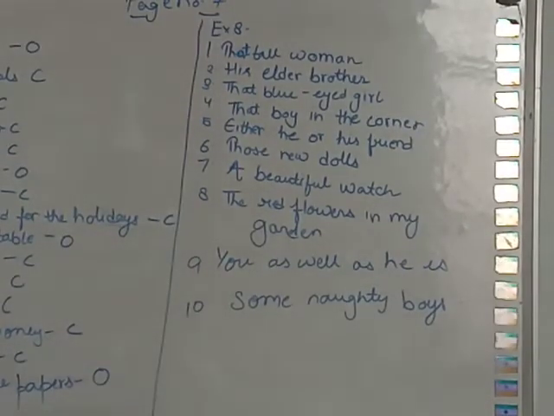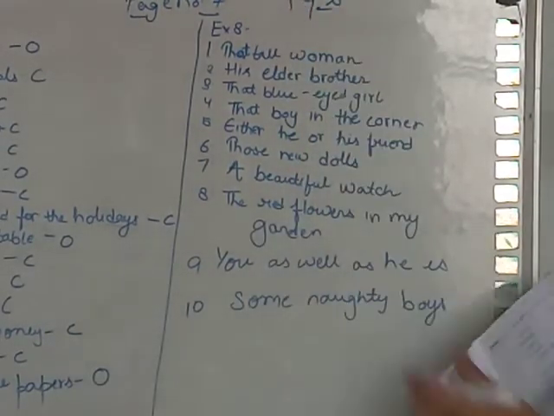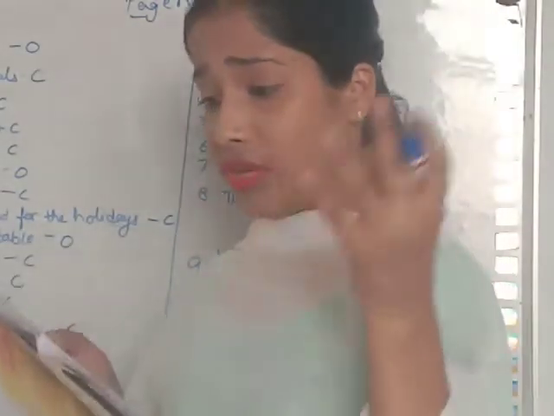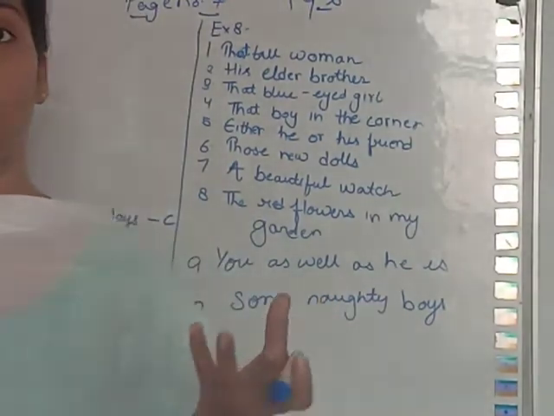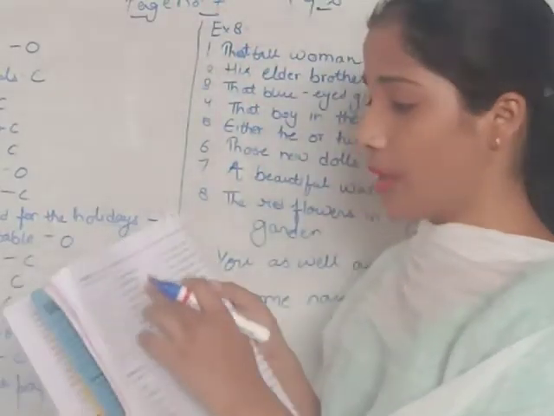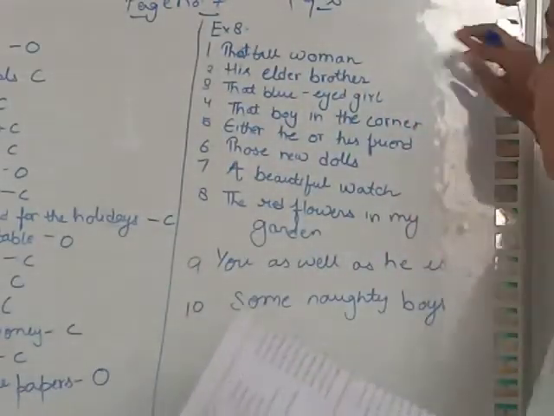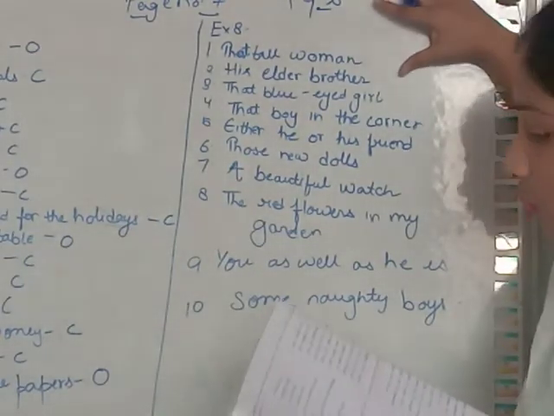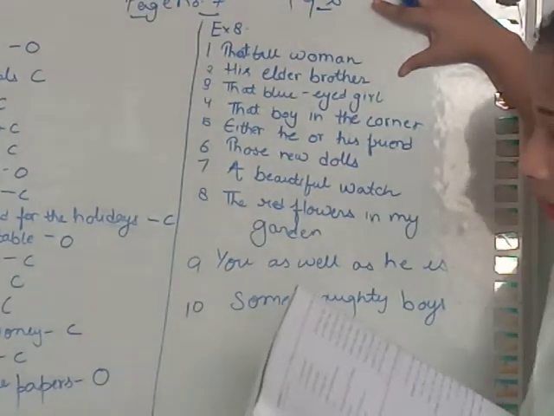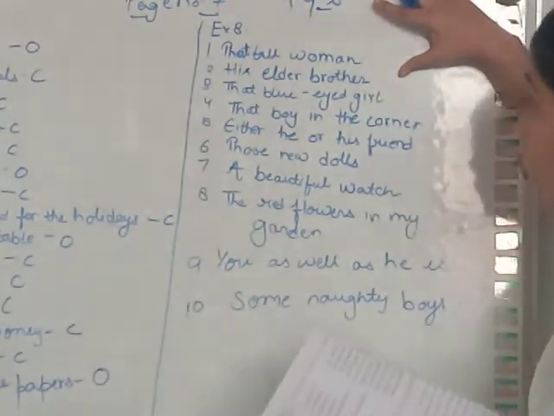Now exercise 8. We will do exercise 8 which is given on page number 8. So arrange the jumbled subject part given in brackets and write in a proper order to complete the following sentences. So there the subject is given, but you have to arrange that and then you have to write that. That tall woman is a good musician. His elder brother is a famous doctor.